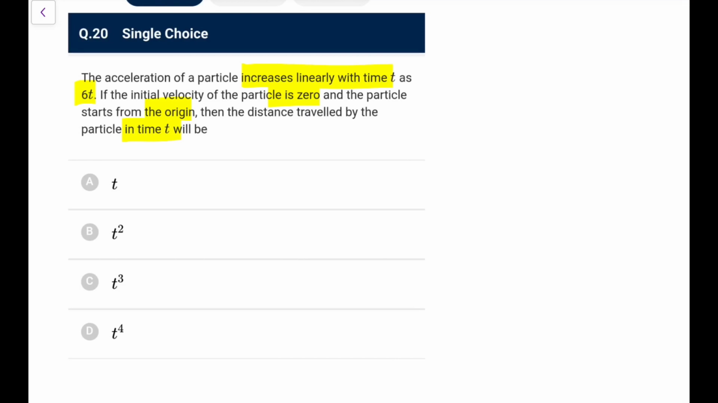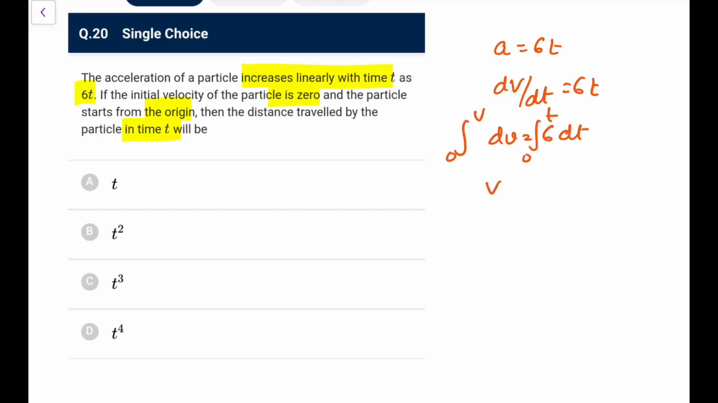So what would be the distance traveled? Because acceleration is 60, I can write dv by dt is equal to 60. So dv is 60 dt. If I integrate it from 0 to t, let's say it is at rest, so 0 to v, velocity as a function of time t will come out as 60 integration, that would be 3t square.